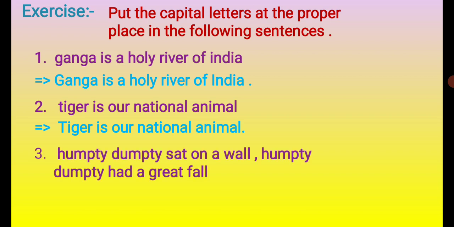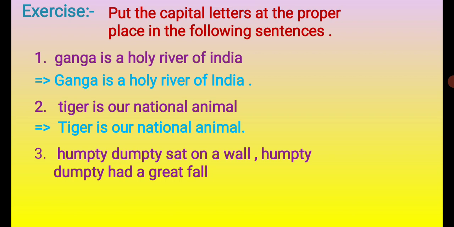And the third sentence is a poem. Humpty Dumpty sat on a wall. Humpty Dumpty had a great fall. Here, two lines of the poem are given. The first line is Humpty Dumpty sat on a wall, and the second line is Humpty Dumpty had a great fall, right? Now, have you remembered the rule for a poem? All the lines begin with a capital letter.